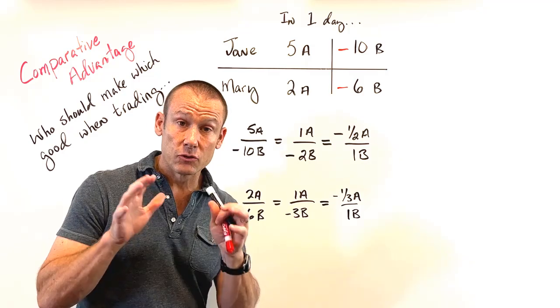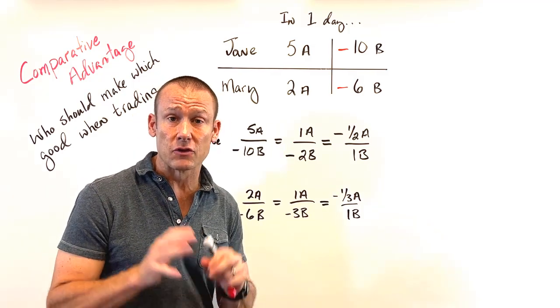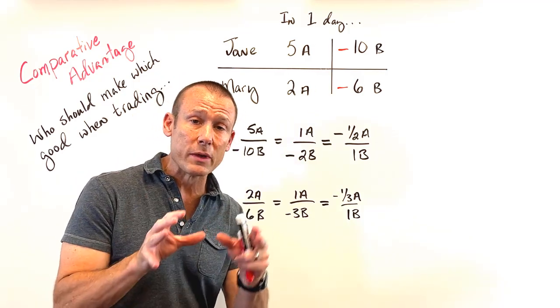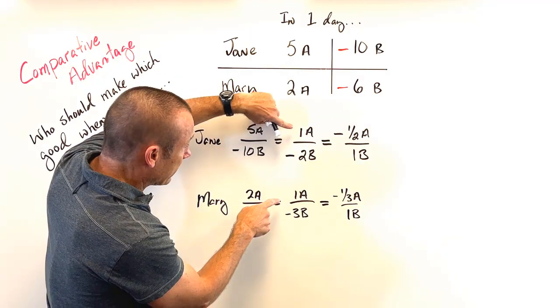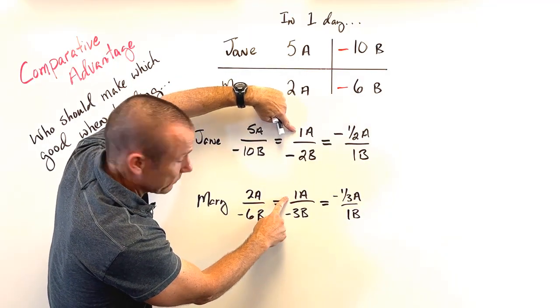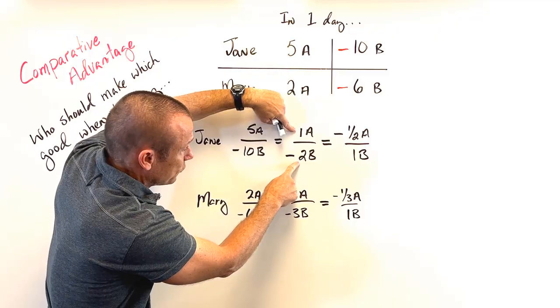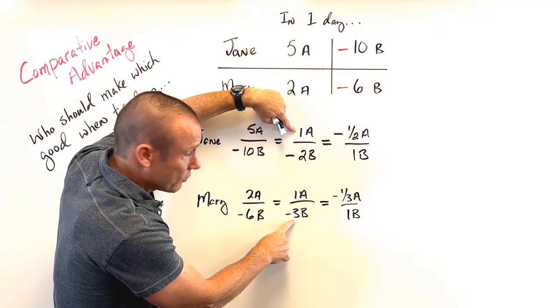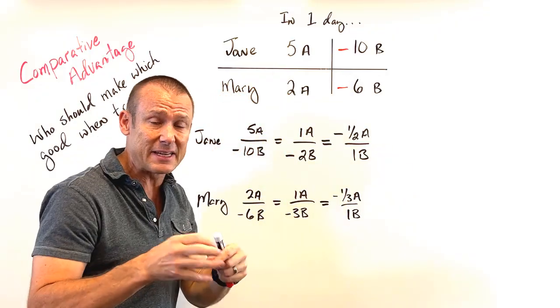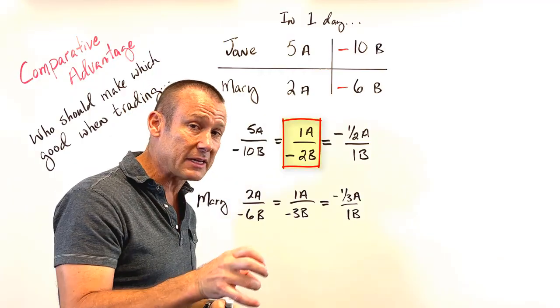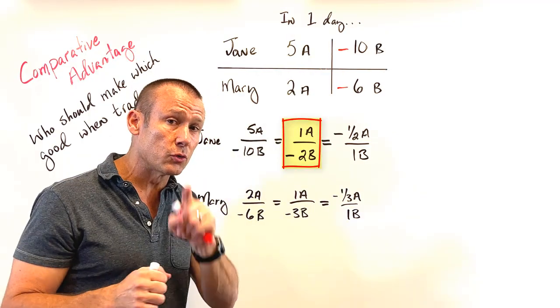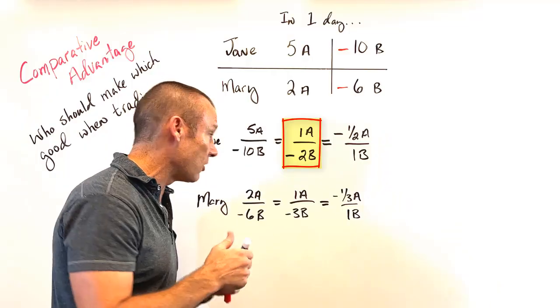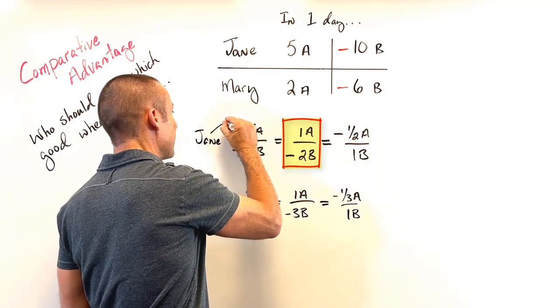Now, the next thing is to decide who has the comparative advantage. Who has the lowest opportunity cost when they make a good. So when they make 1A, Jane is giving up 2B, Mary's giving up 3B. Okay, Jane, you give up the least. It costs you the least. So Jane, we want you to produce A and therefore sell A. So I'm going to go ahead and write that right there.